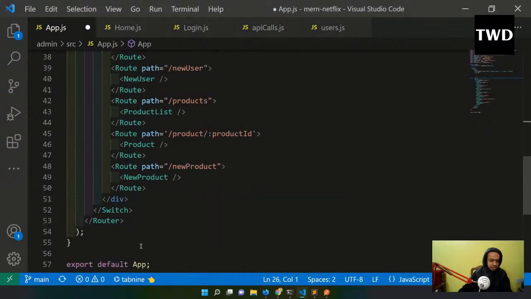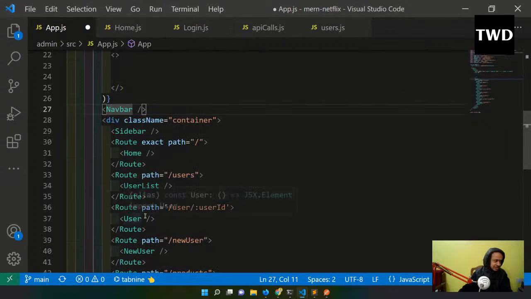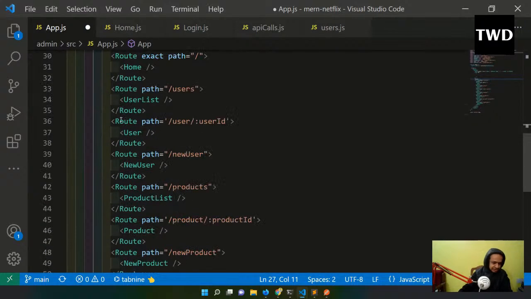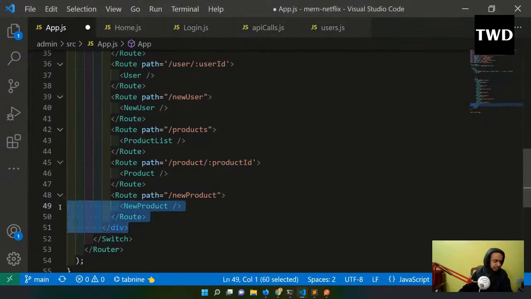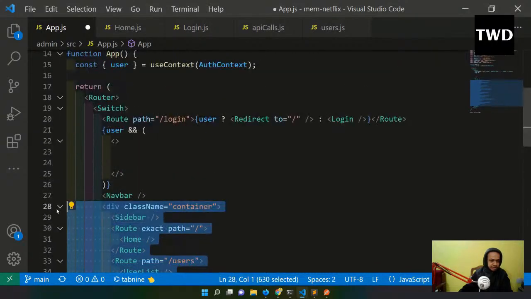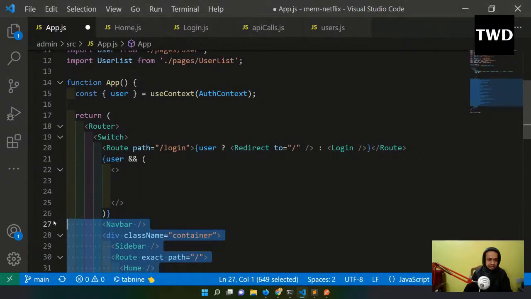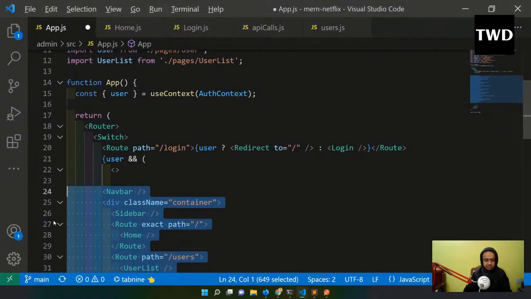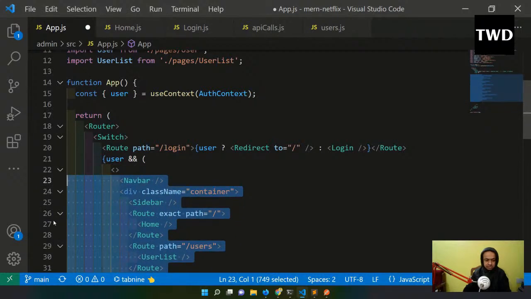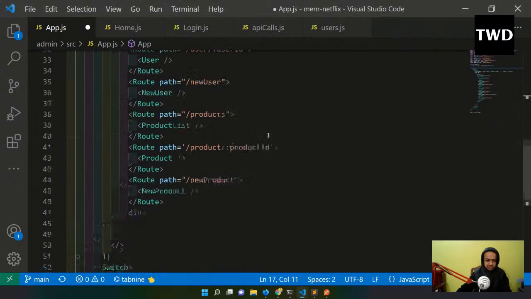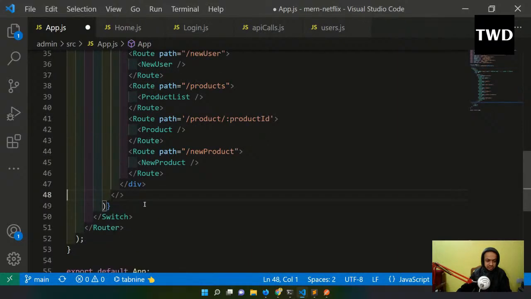This navbar and this div, because one navbar is there, one div is there, that's why it would have given me an error. So this navbar and div will go inside this fragment, like this. So this is done. Save it. So everything is right.